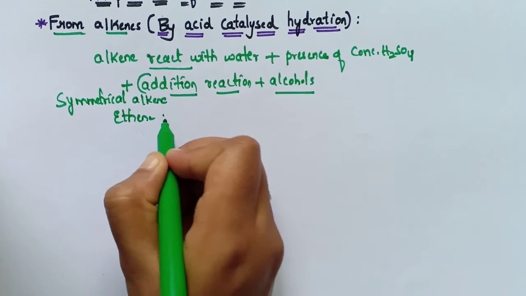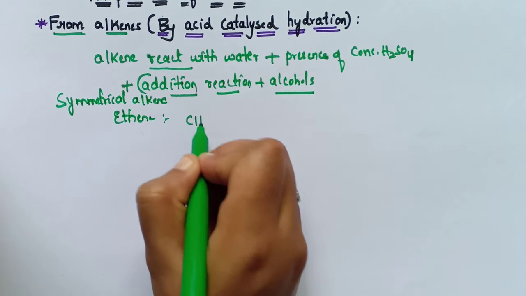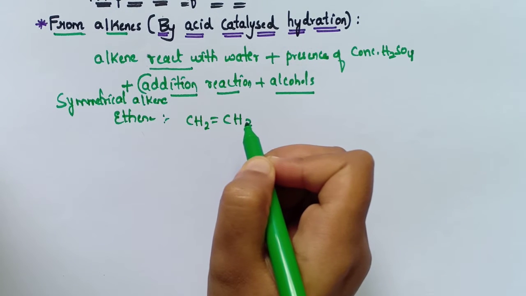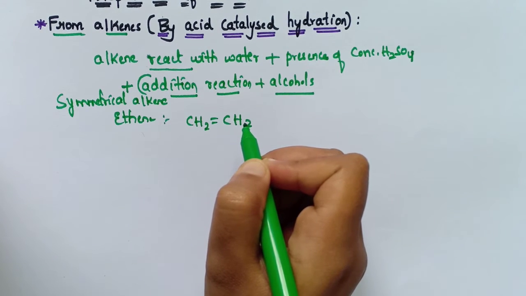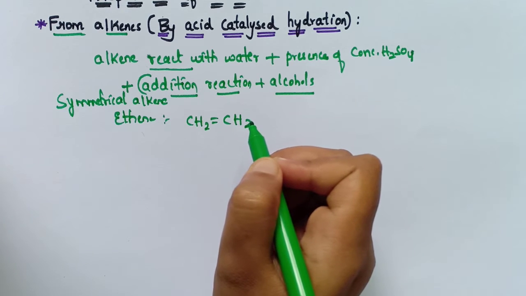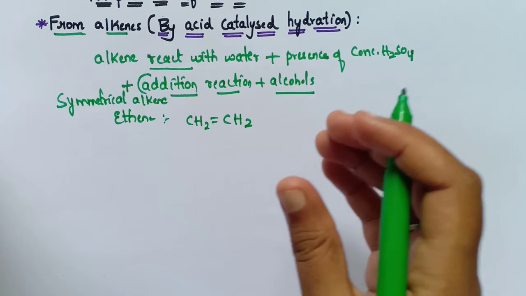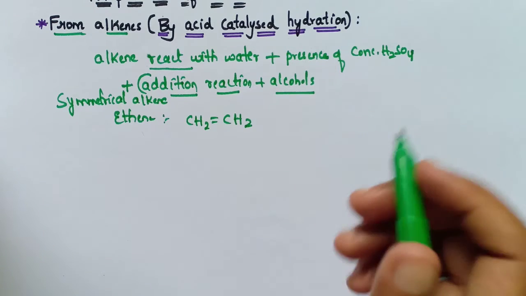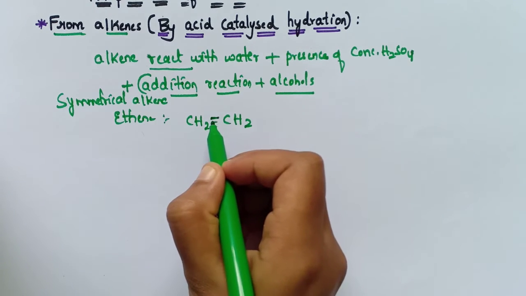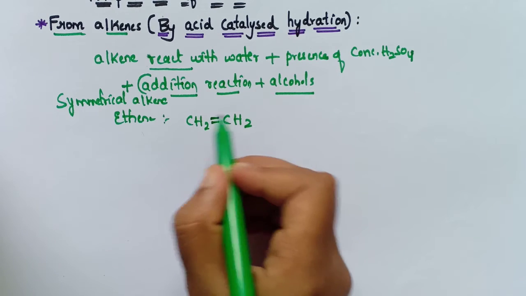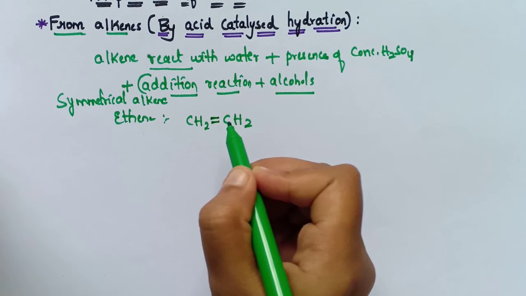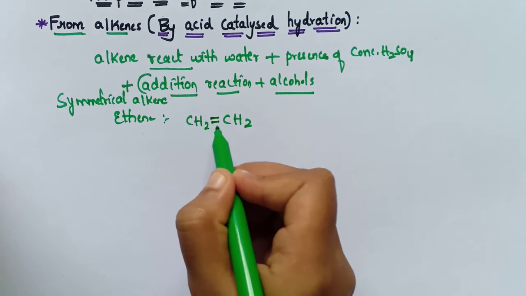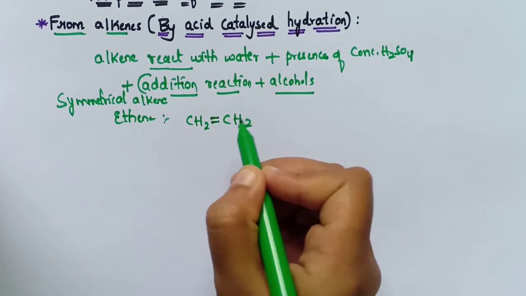We know that ethene is CH2 double bond CH2. See here, the groups or atoms that are attached to either end of the carbon-carbon double bond are the same. Here is the double bond, and these are the groups attached to either end of the carbon-carbon double bond.